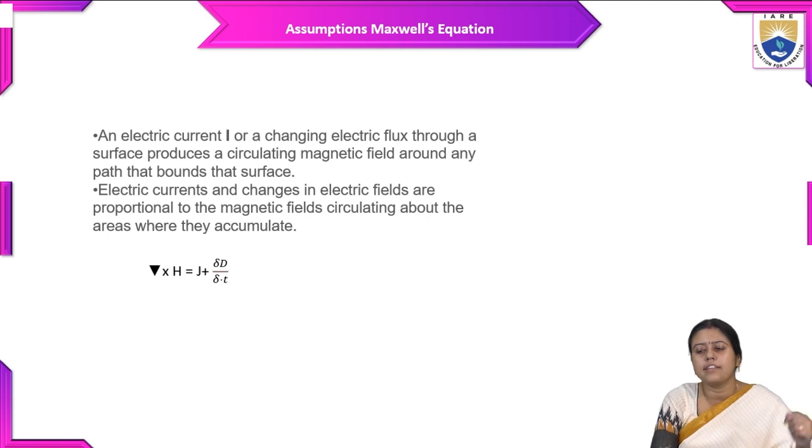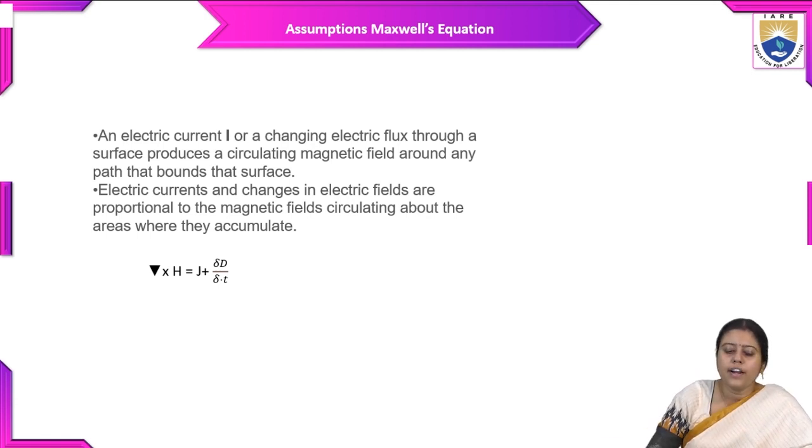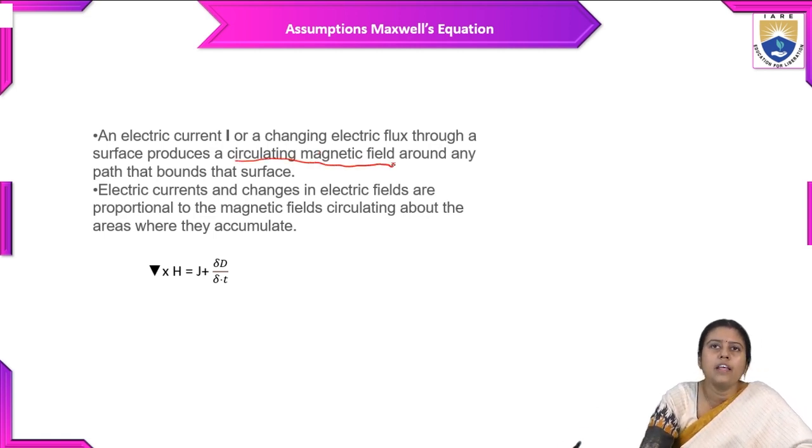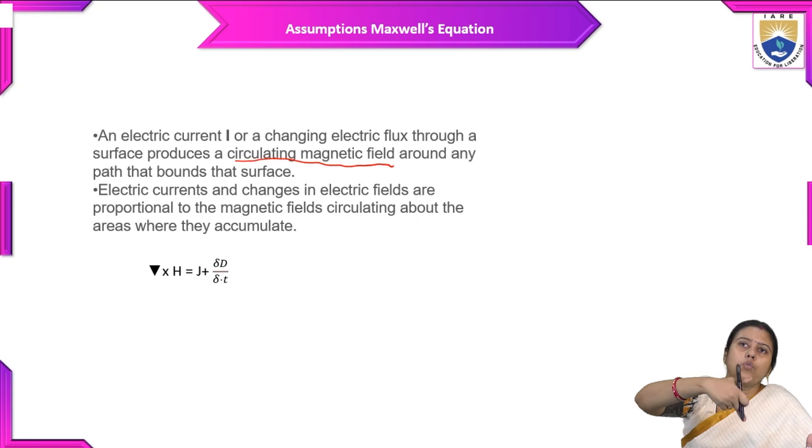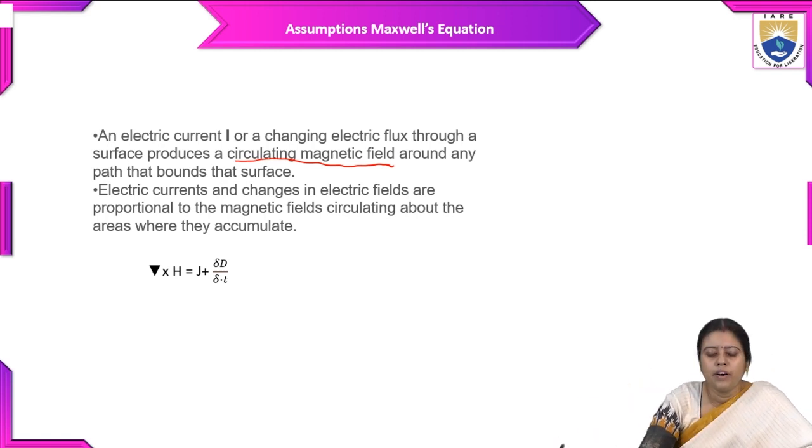So what are the assumptions we are taking? First, an electric current I or a changing electric flux through a surface produces a circulating magnetic field around any path that bounds the surface. What is the second assumption?